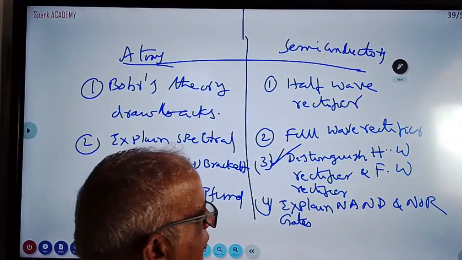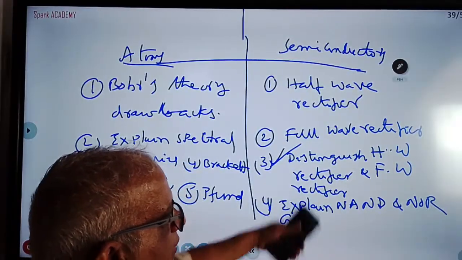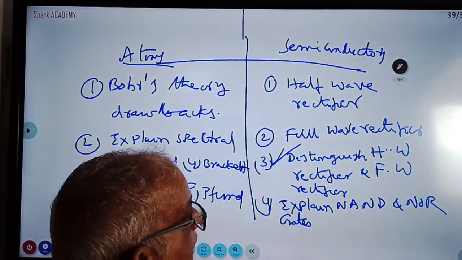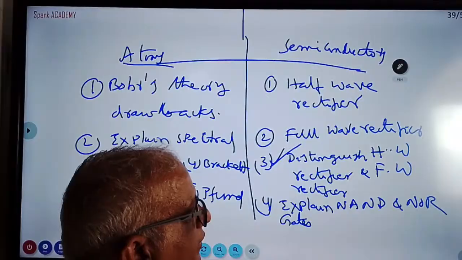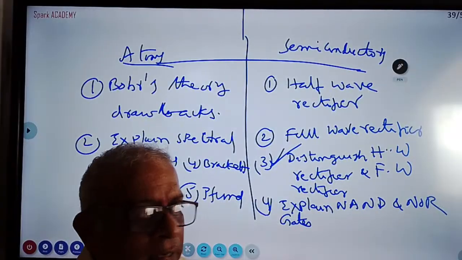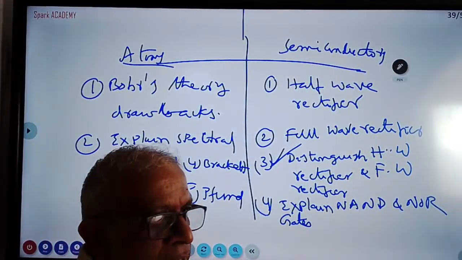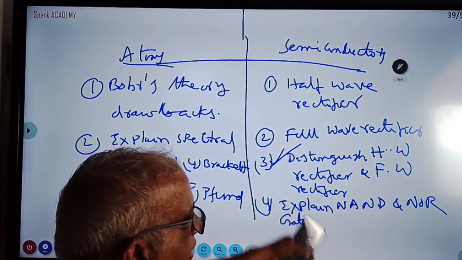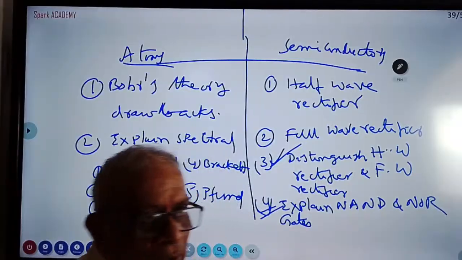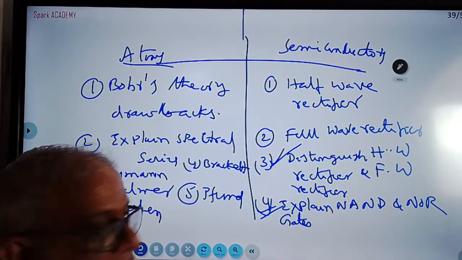Distinguish half-wave rectifier, one diode is used, and full-wave rectifier, 2 diodes are used. Efficiency of half-wave rectifier is 40.6%, in full-wave rectifier efficiency is 81.2%. Here one diode is used, there 2 diodes are used. So in the output of the half-wave rectifier you get discontinuity. NAND and NOR gates, truth tables, AND plus NOT, that is very easy, but they ask this also very nicely. For the half-wave rectifier you have to draw the diagram, student, because I still have to explain the long questions to you.